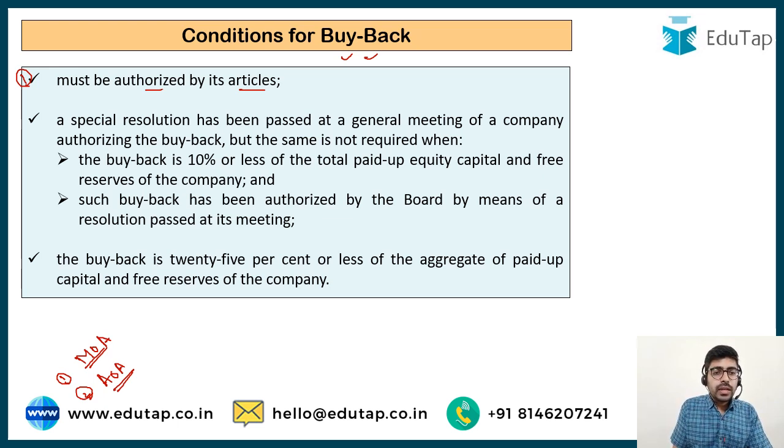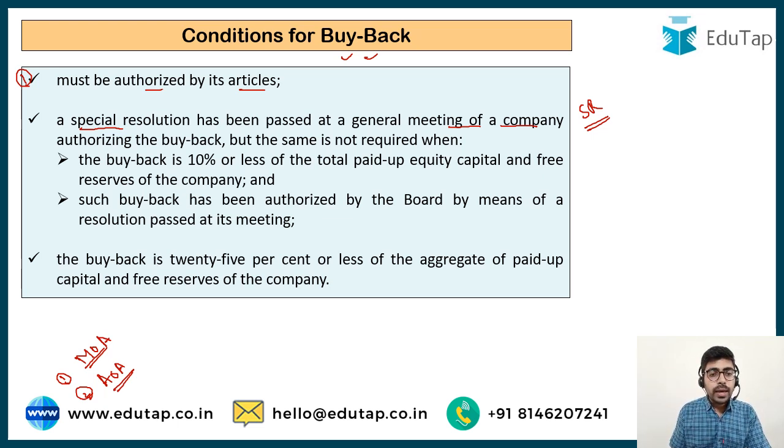Then a special resolution has to be passed at the general meeting of the company. So there is a requirement of special resolution. Special resolution means that we have to call the meeting of the shareholders and we have to take assent of 75% of the shareholders. Now this may not always be practicable. This is a very, very big number. So it has been permitted that we need not pass a special resolution when these two conditions are fulfilled.